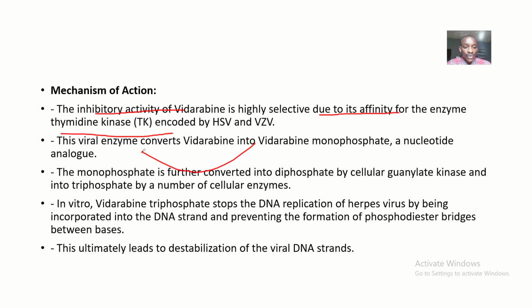Okay, so this viral enzyme converts what? That's thymidine kinase now. It converts vidarabine into vidarabine monophosphate, which is a nucleotide analog. Okay, so now the monophosphate is further converted into the diphosphate by cellular what? Guanylate kinase. Okay, and into the triphosphate by a number of cellular enzymes.